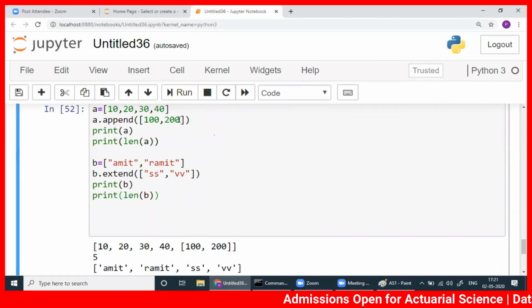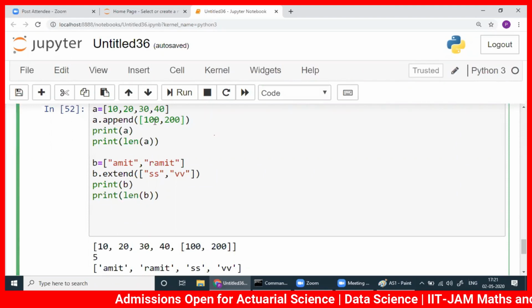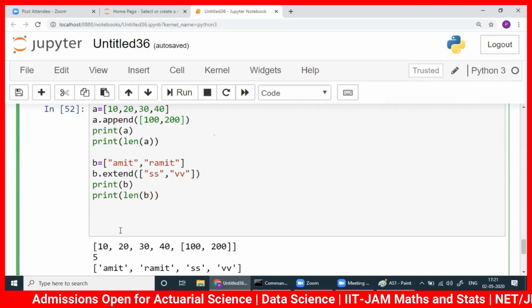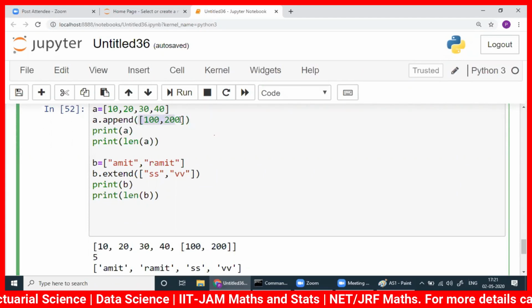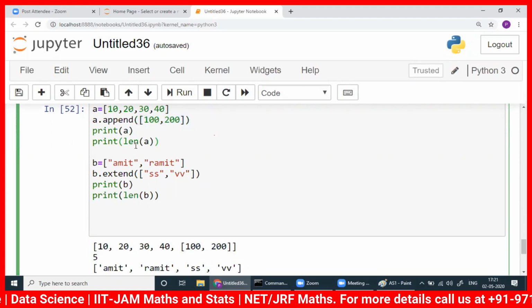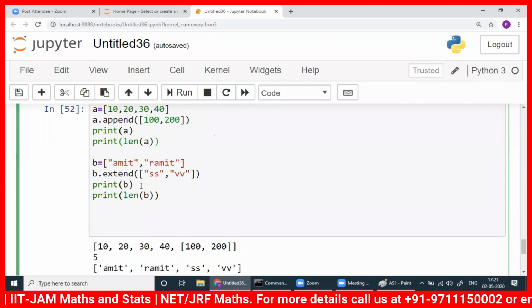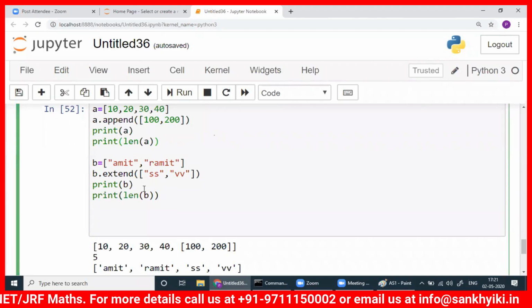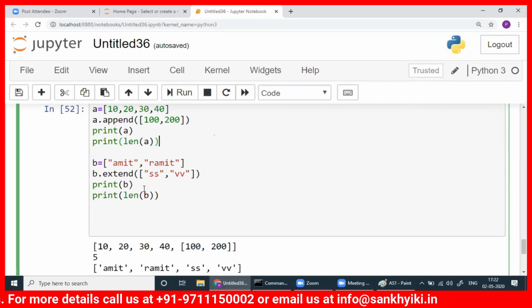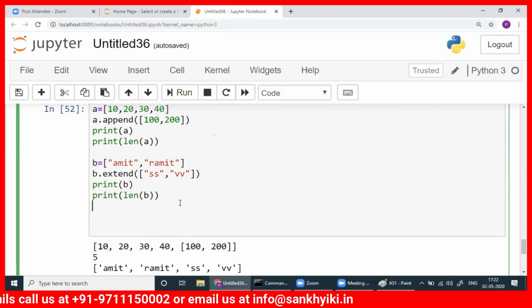So even if you write more here, even if you write 100, 200, 300, 500, whatever, you write 100 numbers here, the length will not change. It will be 5 only, because this is append. This will be considered one object, and you appended one object, not one element. That is the difference. If you have any confusion, you see the video time and again, and get the basics clear. A lot more you learn in installments. It takes some time. Normally 4 to 5 classes if you are new.